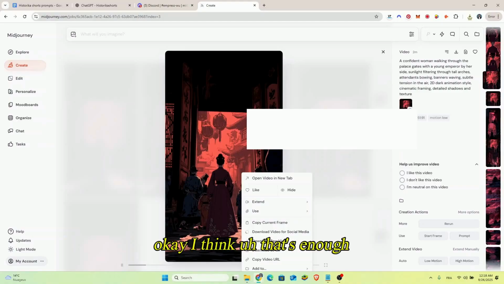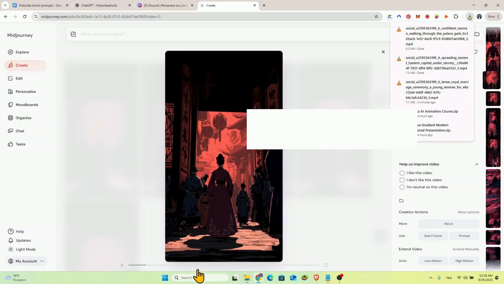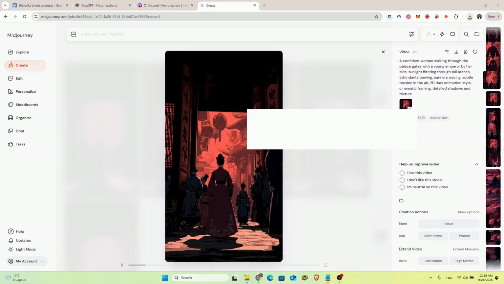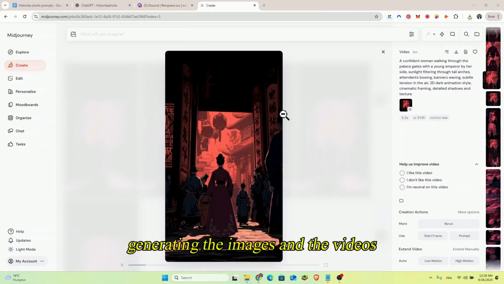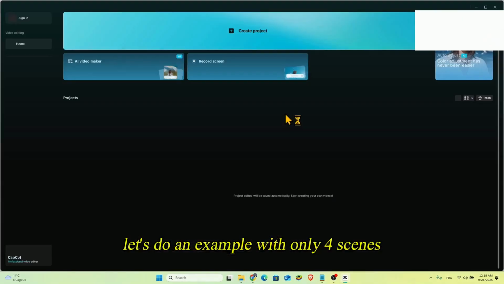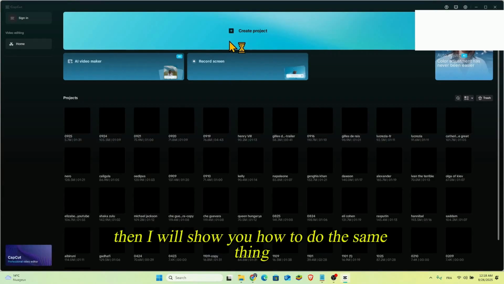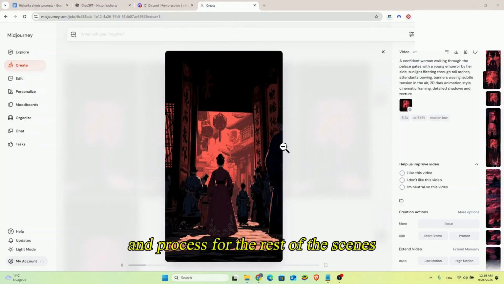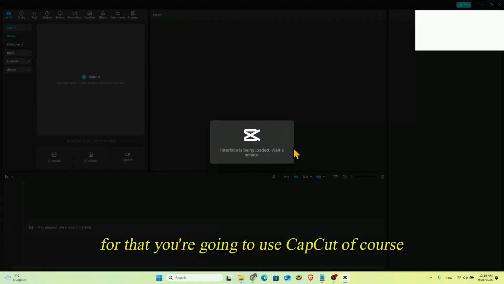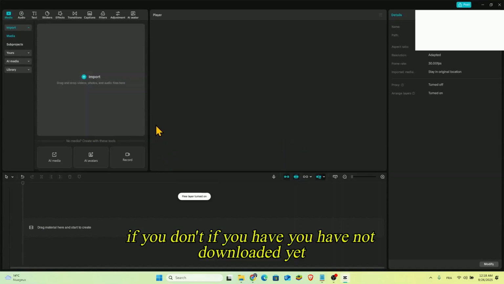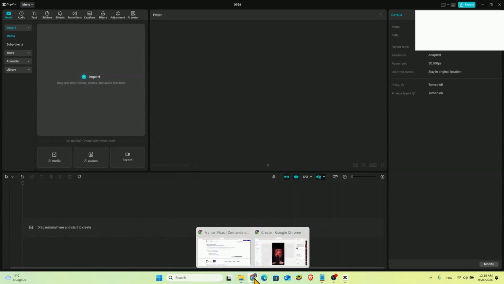Okay, I think that's enough for our tutorial of how we are going to create generating the images and the videos. Let's do an example with only 4 scenes. Then I will show you how to do the same process for the rest of the scenes. For that, you are going to use CapCut, of course. If you have not downloaded it yet, you can find the link below.